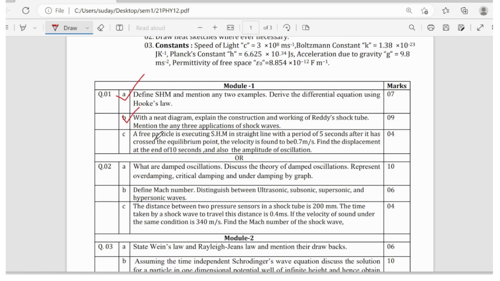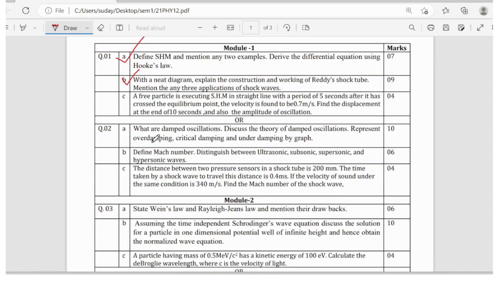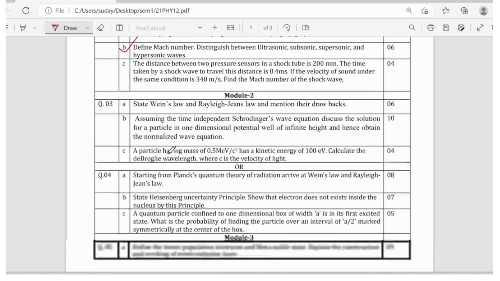And one numerical will be there based on the formulas which we derive in free oscillation and damped oscillation topics. So coming here, as you can see, damped oscillation, all the three cases. This question is very important. Define Mach number. Distinguish between ultrasonic, supersonic. Yes, this is also very important. And one numerical as usual.